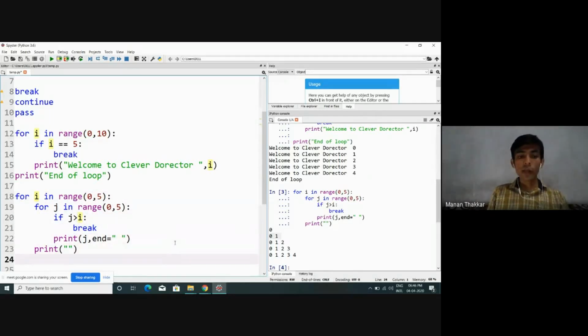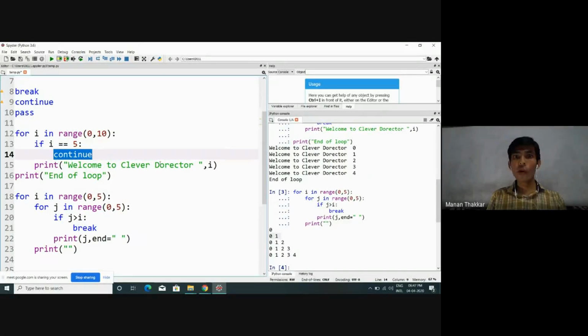Now, let me show you the purpose of continue. Before we understand, let me modify this line of code by replacing that break with continue. Now let's understand the purpose of continue. Again, continue is a keyword. And what is the purpose of continue?